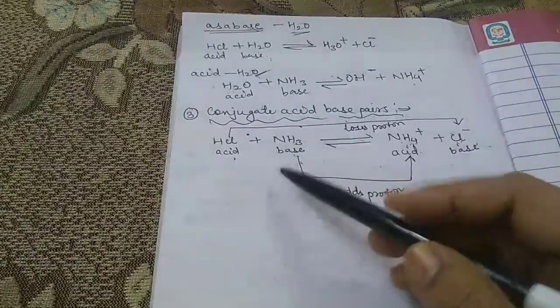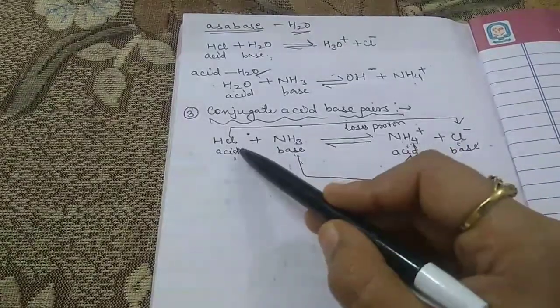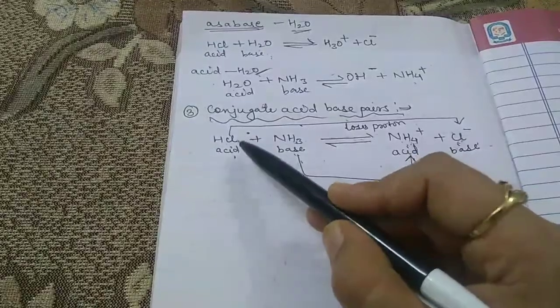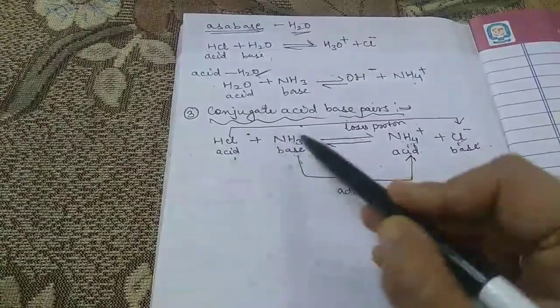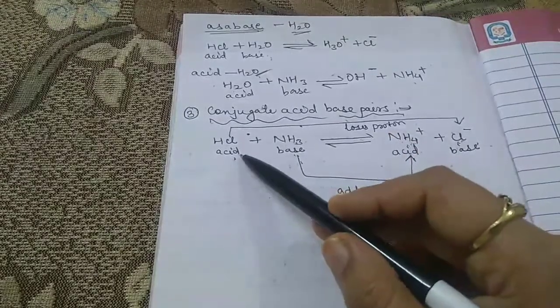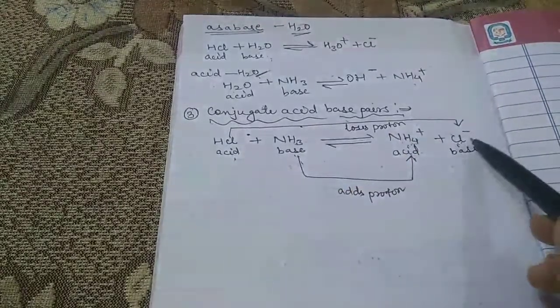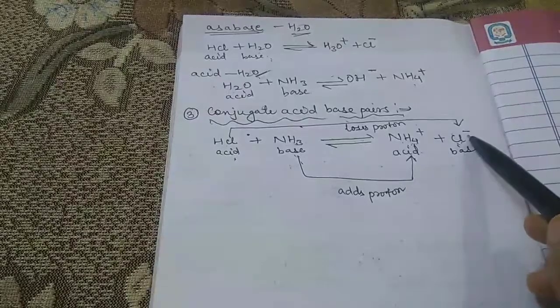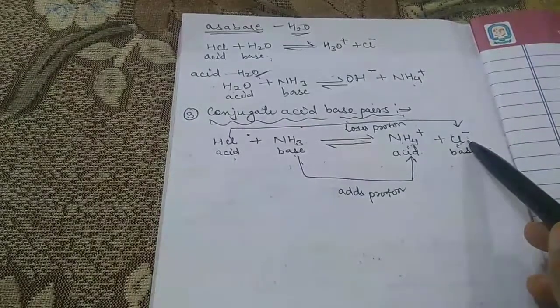So it is clear that HCl donates a proton. It loses its hydrogen atom and acts as an acid, and it becomes the Cl negative ion, which has a tendency to accept a proton.